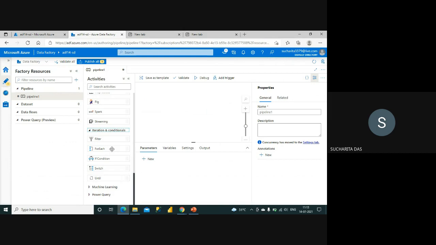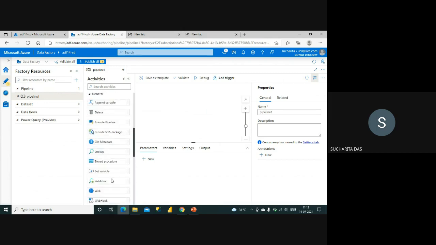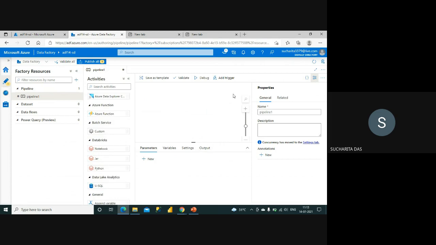So here you can see this filter, for each, if condition, switch, until, as we are talking about. They are actually the control activities where I'm just controlling how this process is going to happen. Then you have these machine learning activities, you have power query activities. Okay, these many activities I can do, but how to start working on that? Maybe, say, I first select one copy activity.